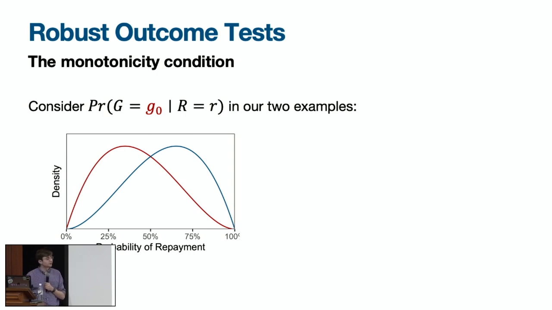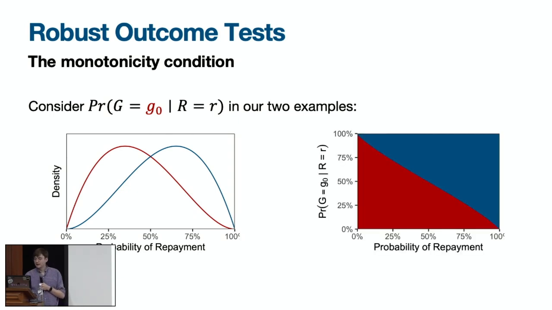They had similar variances, and you can see that they're crossing exactly one time. And in particular, if we look at the proportion of people who belong to the majority group as a function of risk, we see that it's a monotonically decreasing function. So this is exactly what we should see here. Most high-risk borrowers come from the majority group, and as the probability of repayment increases, we see a larger and larger proportion of people coming from the minority group.